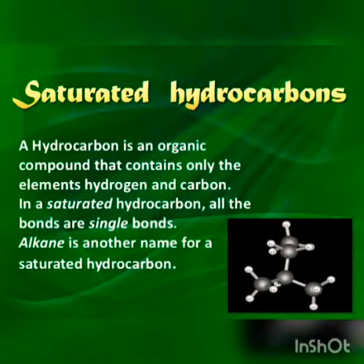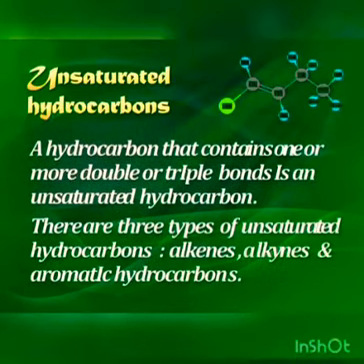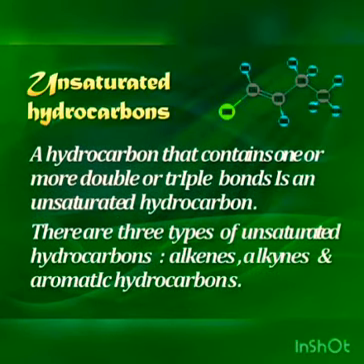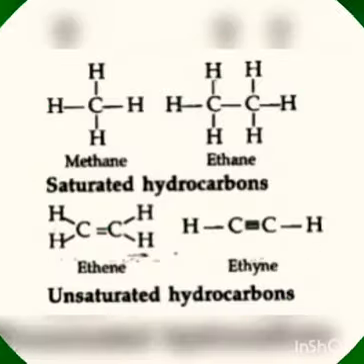A hydrocarbon is an organic compound that contains only the elements hydrogen and carbon. In a saturated hydrocarbon, all the bonds are single bonds. And unsaturated hydrocarbons are hydrocarbons that contain one or more double or triple bonds. We can discuss some examples of saturated and unsaturated hydrocarbons.